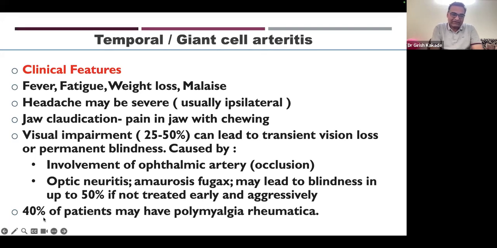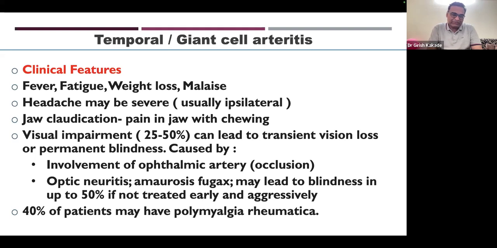Okay. And 40% of these temporal arteritis patients may have polymyalgia rheumatica. So what is polymyalgia rheumatica? It is an associated condition where patients have shoulder girdle or pelvic girdle pain and early morning stiffness, seen in people more than 50 years of age. ESR, CRP are high. So polymyalgia rheumatica, we can say, is the milder spectrum of this disease.